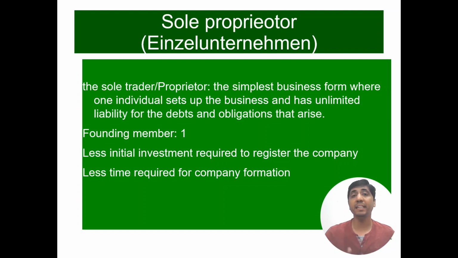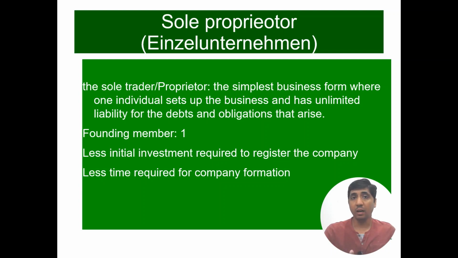So this is the biggest factor we will see when we talk about company types and company formation. We talk all the time about liabilities, limited liabilities or unlimited liabilities. All types of companies which fall under sole proprietorship or person-based partnership companies have the maximum level of risk, the maximum level of liabilities.